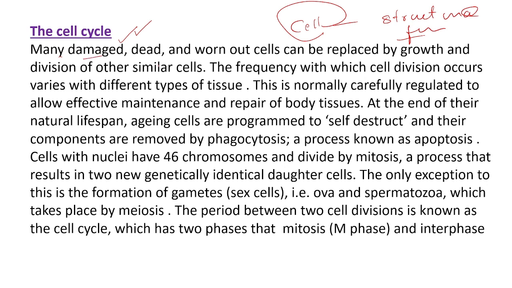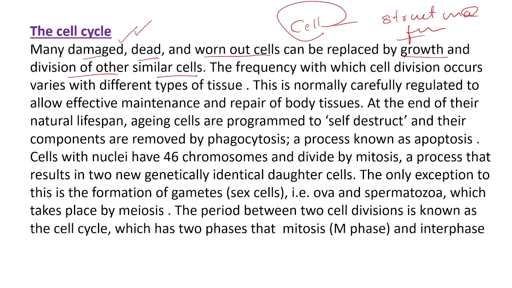Many damaged, dead and worn out cells can be replaced by growth and division of other similar cells. In everyone's body, what is happening? Cells will be multiplying, because each and every cell will die after some time, after their lifespan. Some damage will occur, it will die and wear out. That damaged or dead one should be replaced with a new one.